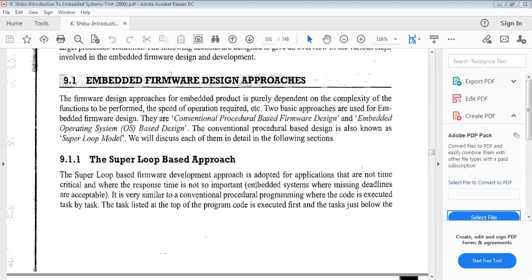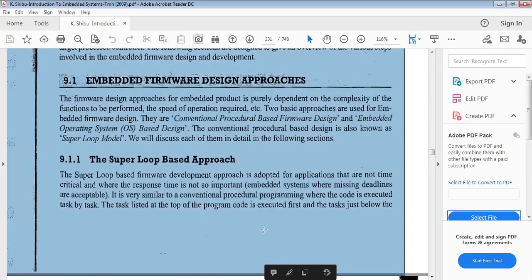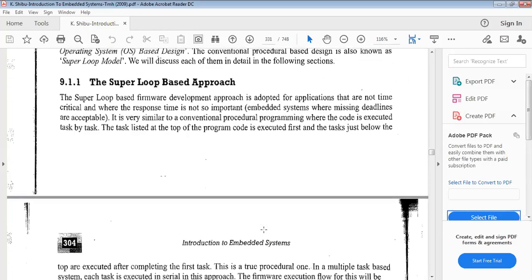Similarly next one is, I hope you are all well aware of the super loop based approach from the last class.